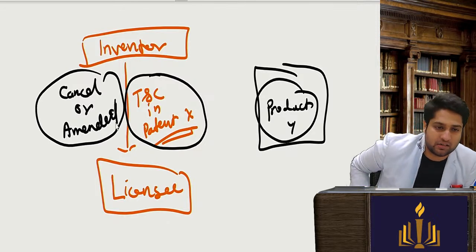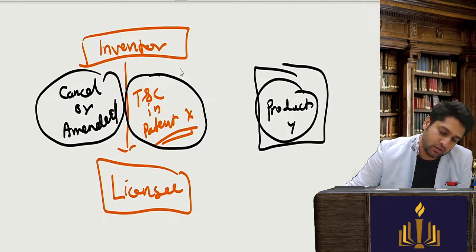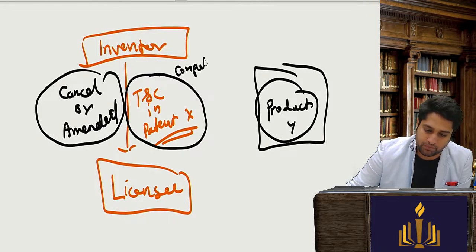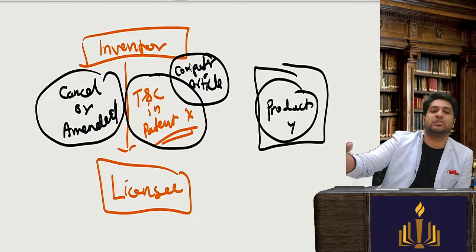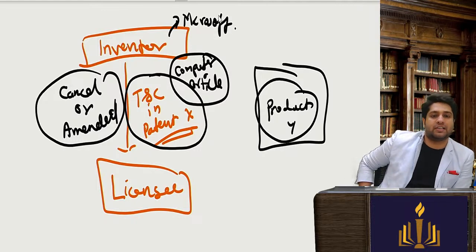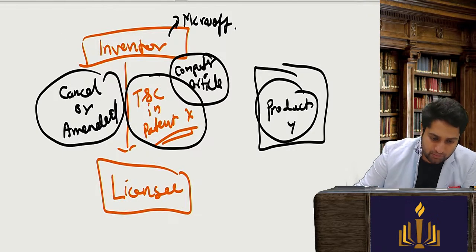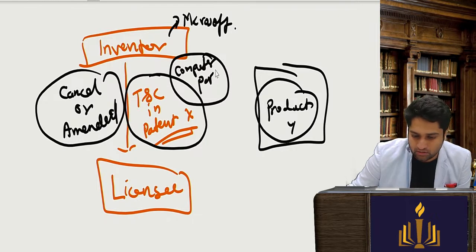Okay, let's understand how. So let's say there is an invention with respect to a computer program, computer article. There is a chip which is made by an inventor. Let's say this is IBM or Microsoft. Now Microsoft has made a computer part, and it has got a patent in it,